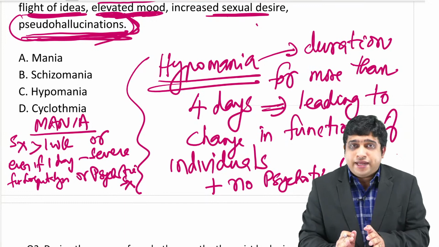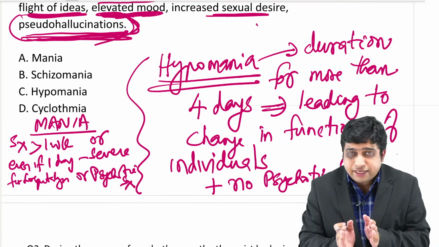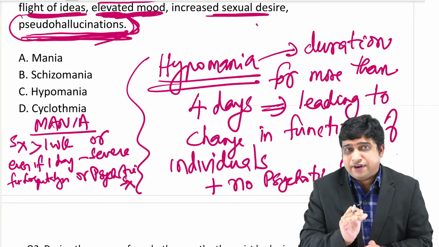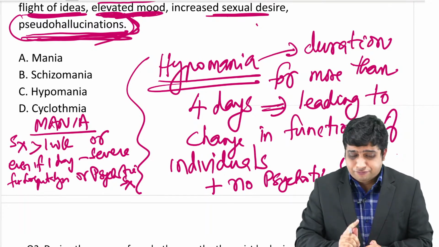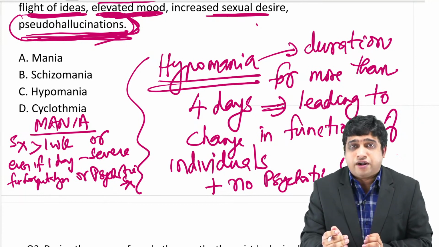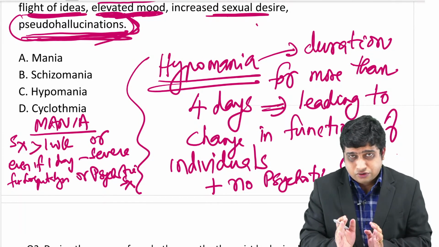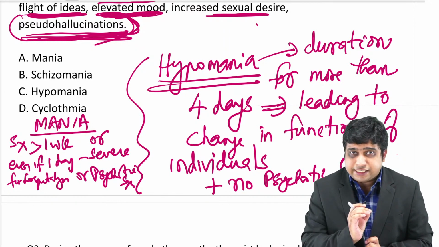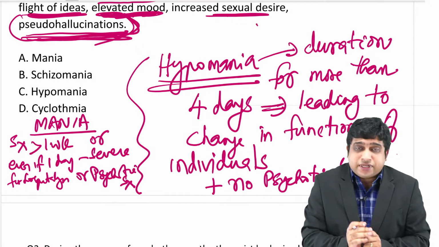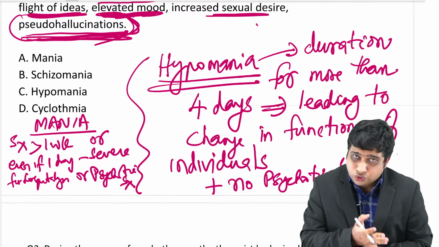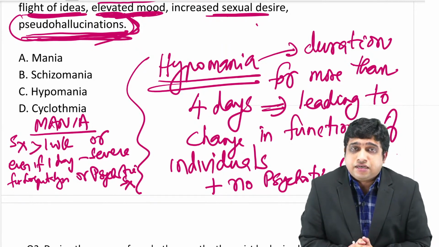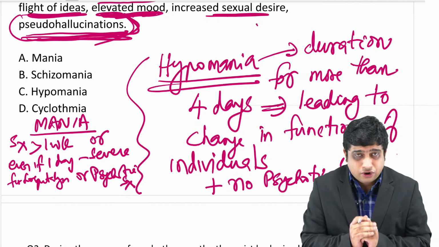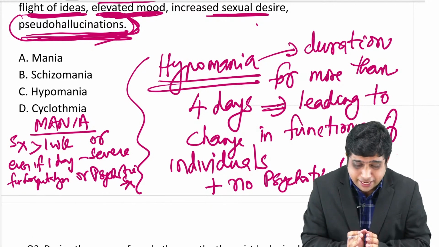For diagnosis of hypomania, these symptoms should be present for more than 1 week, and this should cause a change in the normal function of the individual, but it is not severe or disruptive like mania. Whereas mania should be present for more than 1 week, or even if 1 day, be severe enough to cause hospitalization, or there should be psychotic symptoms like hallucinations, pseudo hallucinations, or delusion of grandiosity. Then you should not call it hypomania, it is mania.